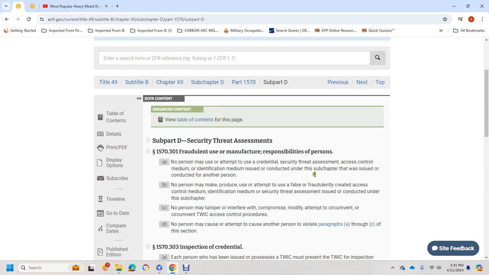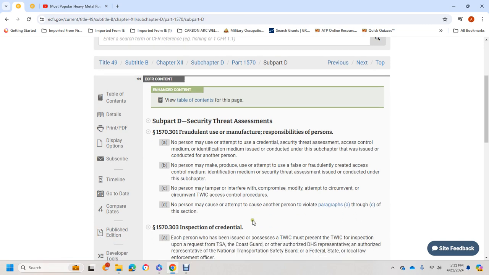No person may tamper with, interfere with, compromise, modify, or attempt to circumvent the Transportation Worker Identification Credential or the access control procedures. No person may cause or attempt to cause another person to violate paragraphs A through C of this section.